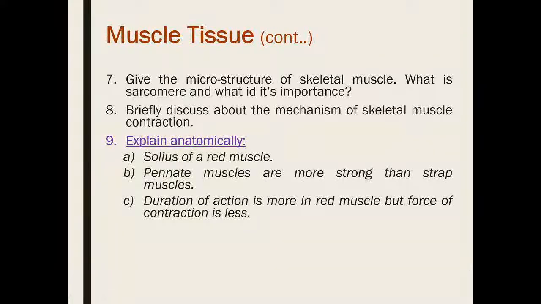So that's all about the muscle tissue. Hopefully you get all the written questions for your first term examination from the bones, joints, cartilage and the muscle tissue. Hopefully you will make a note on that from your lecture notes.